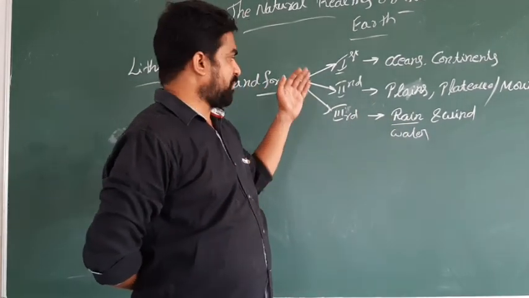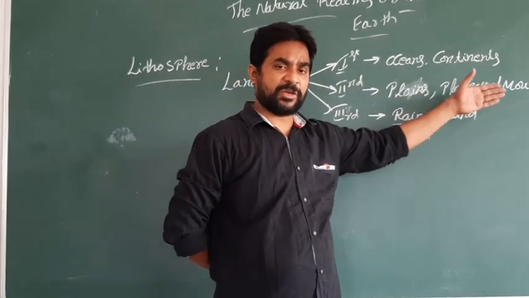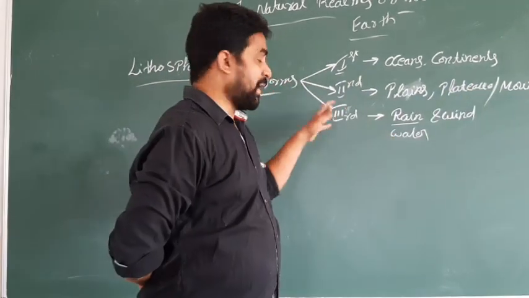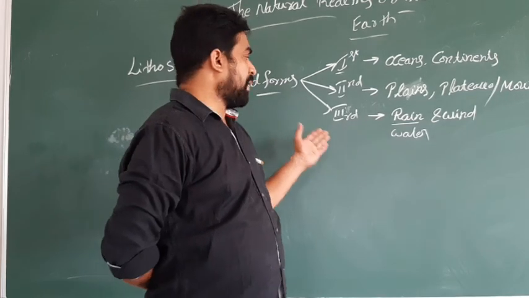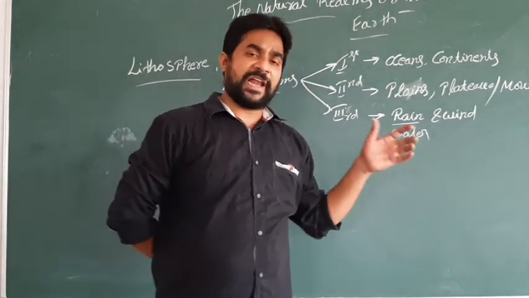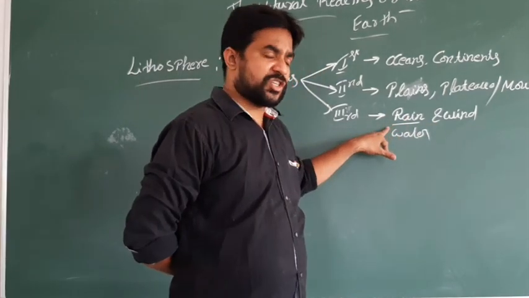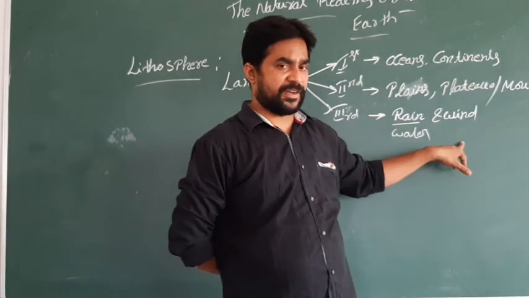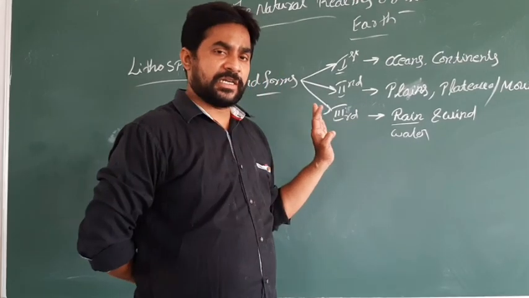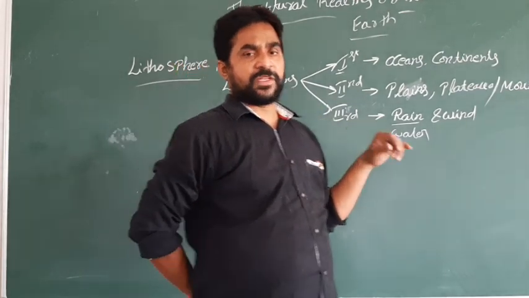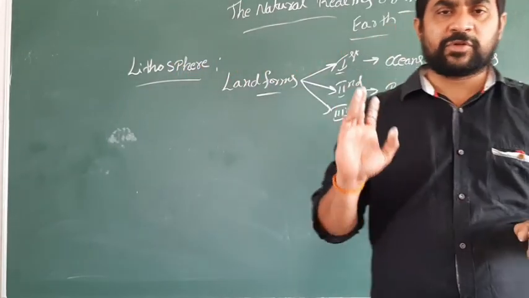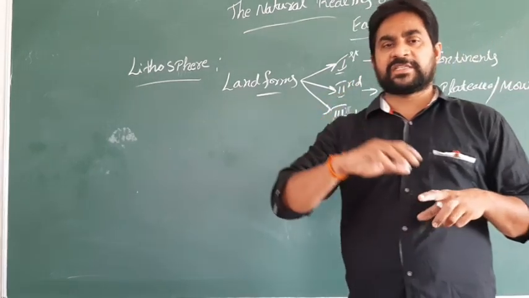Second order landform, that is plains, plateaus and mountains, is a part of second order landform. Third order landform is the landform which is formed because of the interaction of water and wind. So one more thing, my dear children, once revise.